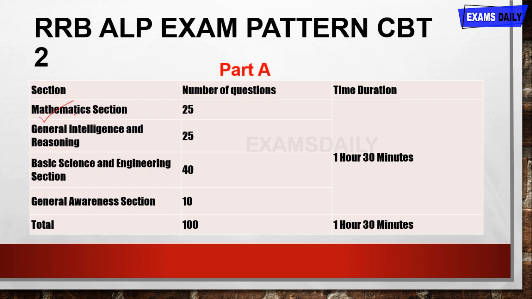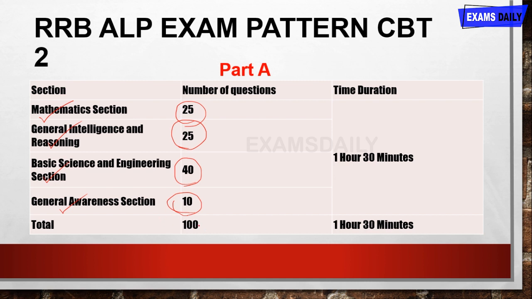At first it is mathematics, then general intelligence and reasoning, then the basic science and engineering section, and then the general awareness section. The total number of questions for mathematics is 25, for general intelligence and reasoning it is 25, for basic science and engineering it is 40 questions, and for general awareness it is 10 questions. The number of questions differs between CBT 1 and CBT 2, and the level of questions also varies. Maybe basics are asked in CBT 1, and the next level of questions are asked in CBT 2. That may be the difference, but the syllabus is slightly the same for this examination.